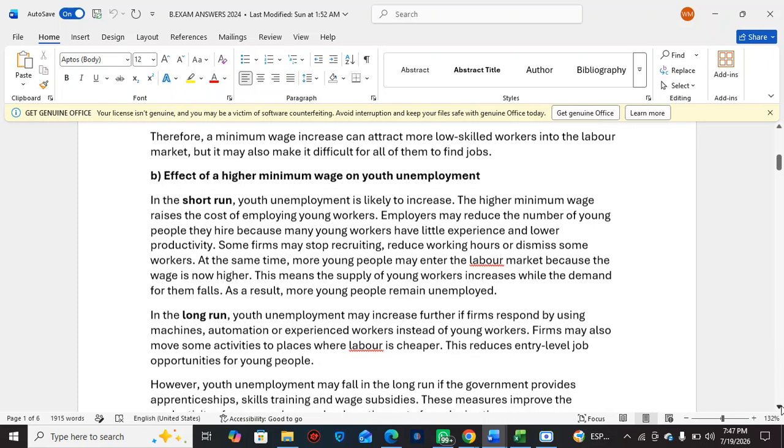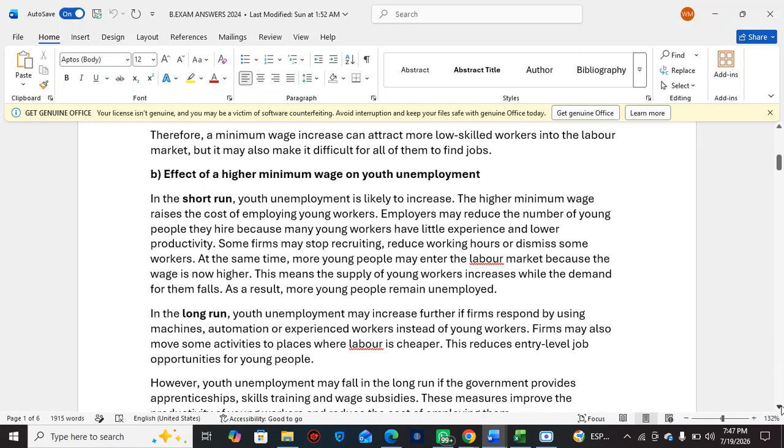So as we can see, in the long run, these workers can be replaced by machines, automation, or even experienced workers. Maybe the company will say, okay, one experienced worker is worth five of these unskilled workers, so why keep more of these unskilled workers when we can bring one experienced worker who can do the job faster? Yes.